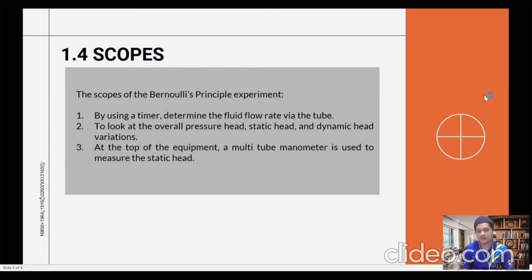And next, 1.4 Scopes. The scopes of the Bernoulli's principle experiment are, first, by using a timer, to determine the fluid flow rate via the tube. Second, to look at the overall pressure head, static head, and dynamic head variations. And last, at the top of the equipment, a multi-tube manometer is used to measure the static head.